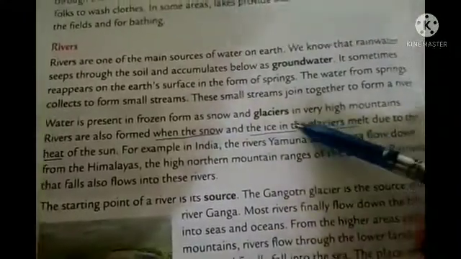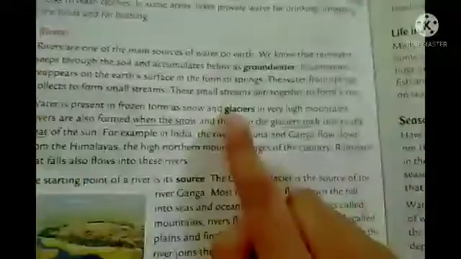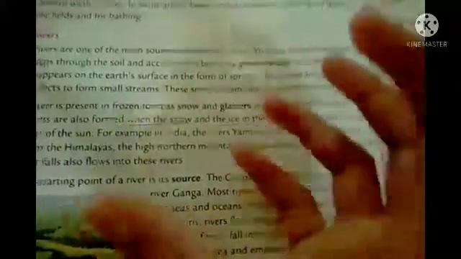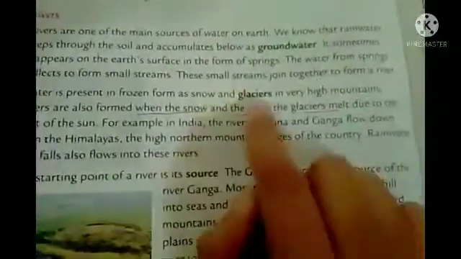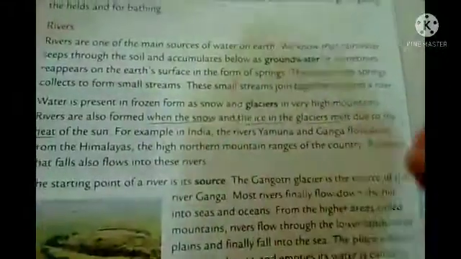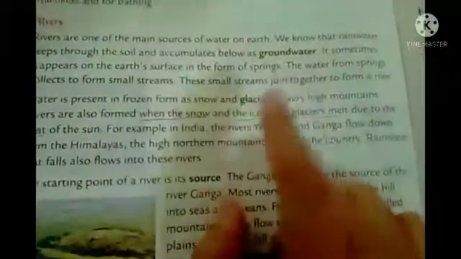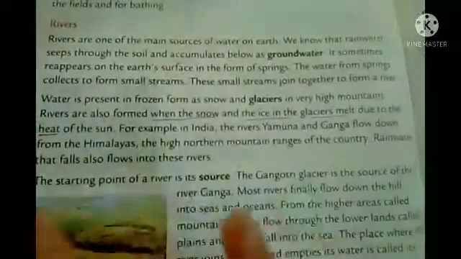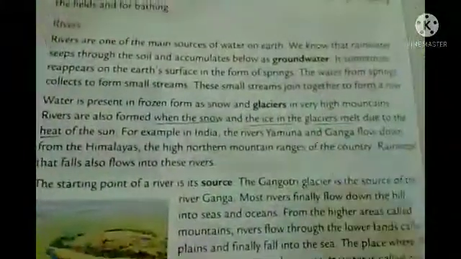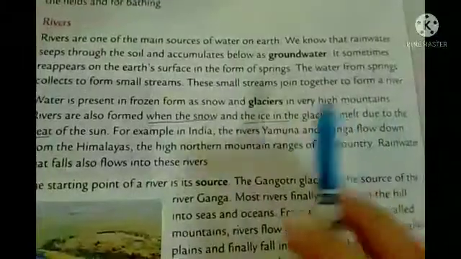And glaciers are found in very high mountains. Students, glacier means what? A mass of ice. That means a huge amount of ice. Okay, so that is called a glacier. And how do they form? If the snow deposits in a place for a longer period of time, then it forms a glacier. They are very huge and big in size. And generally we find glaciers in high mountains, like the Himalayas.